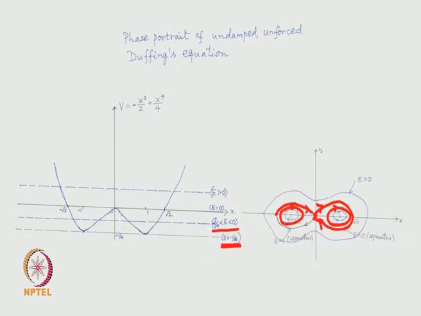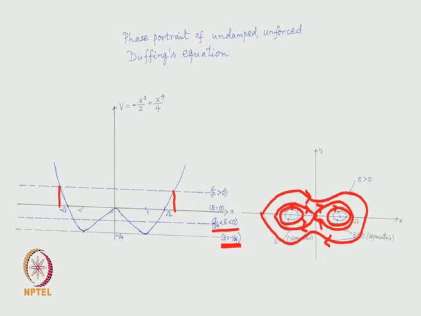The nature of these orbits clearly indicates that the origin is unstable, and when again E is greater than 0, as I said, x is restricted to this interval, and we obtain this periodic orbit. Okay. It is going in this direction. So, that is the periodic orbit.